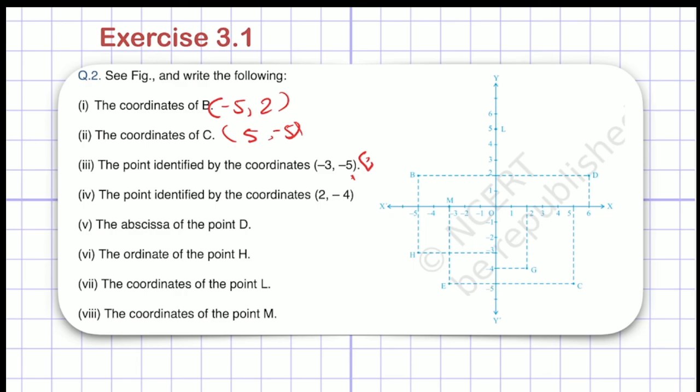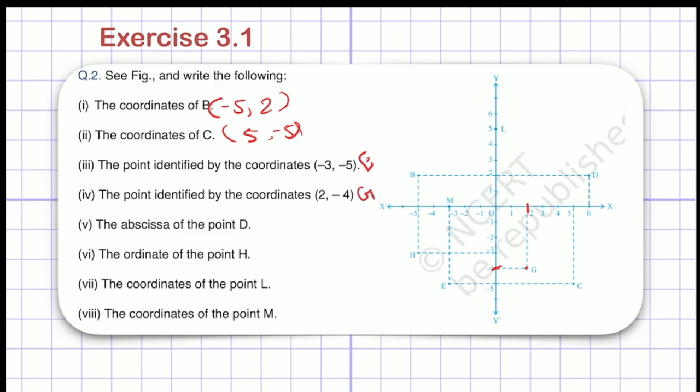Now let us do the fourth one, the point identified by the coordinates 2 and -4. Where is 2? On the x-axis we have 2 here. Now -4 on the y-axis will be here. Both coincide at point G, right? We have named this point G. So we can identify point G by these coordinates.